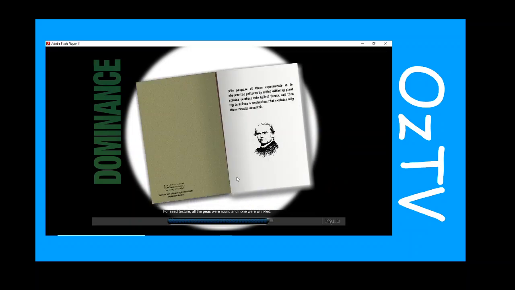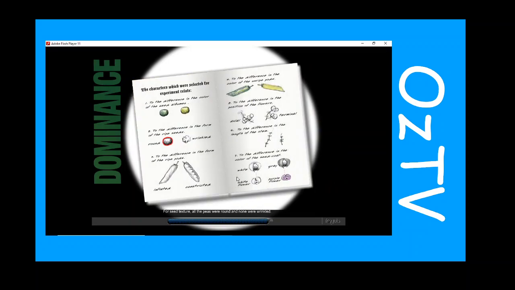For seed texture, all the peas were round and none were wrinkled. For pod appearance, all the pods were inflated and none were constricted. For pod color, all the pods were green and none were yellow. For flower position, all the flowers were axial positioned and none were terminally positioned. For plant stem length, all the plants were long instead of short.